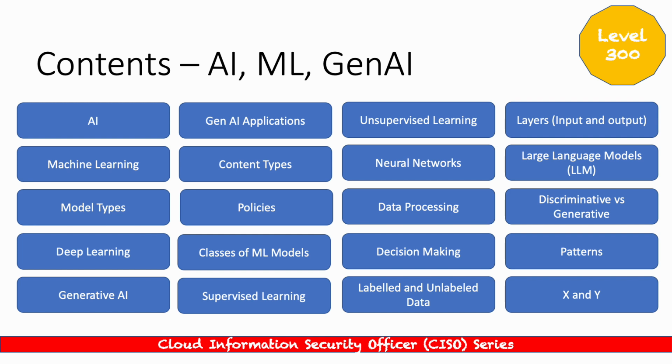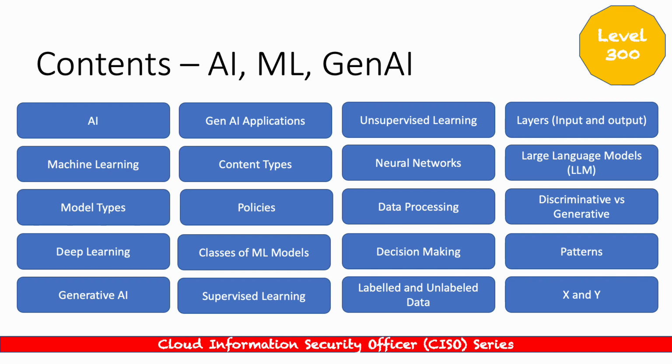Another traditional pillar of this community is neural networks. We'll do a little bit of a deep dive into neural networks, but not too much. And all of this, AI, ML, generative AI, is about data processing. There's a lot of data involved. We're also going to be looking at decision making. What does that entail, and how do you do decision making in the generative AI field? We're going to be looking at labeled and unlabeled data, again going back to that consistent theme about data itself.